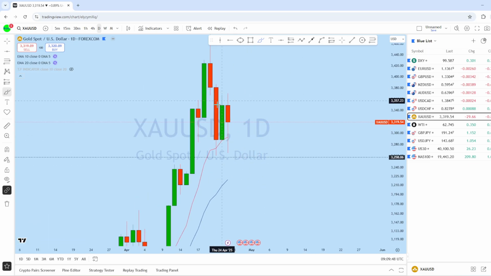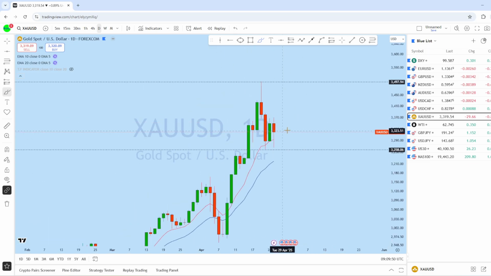Now with this daily candlestick pattern, I think the price may try to retest the top first. As we can see from the daily, there is a rejection here. As the market was moving to the upside at the end of the week, we might see that flow remaining, and that's where you could see the price grab liquidity from here. At the same time, we can see a series of higher low formation.